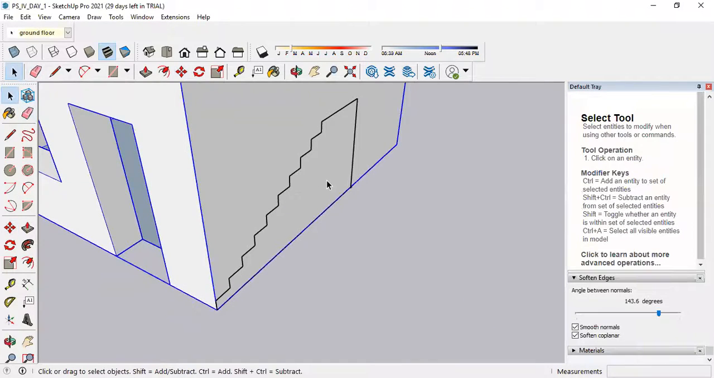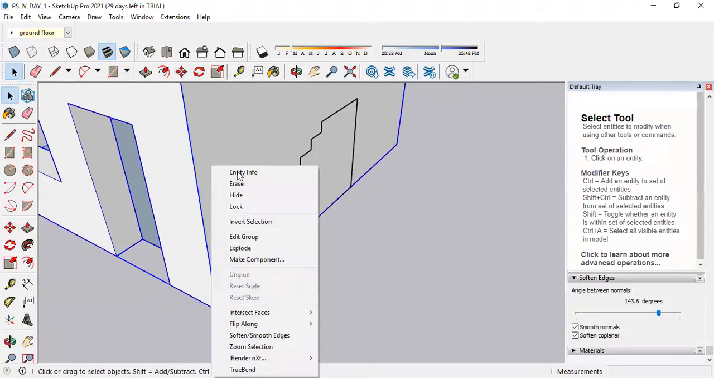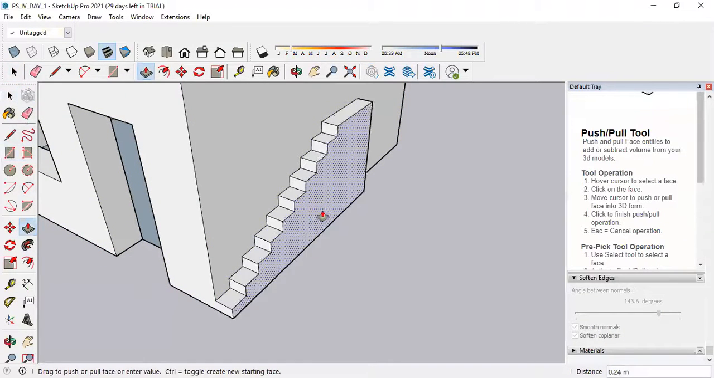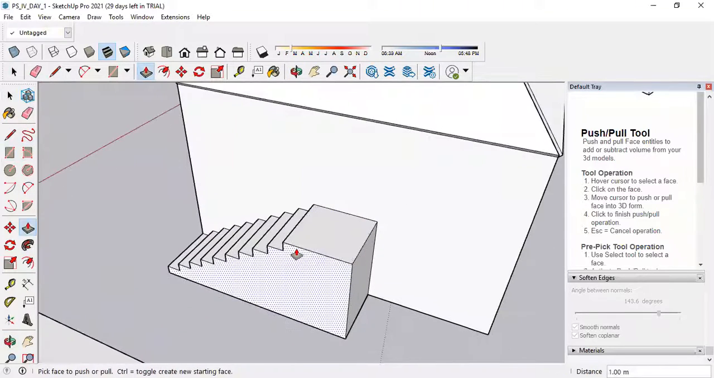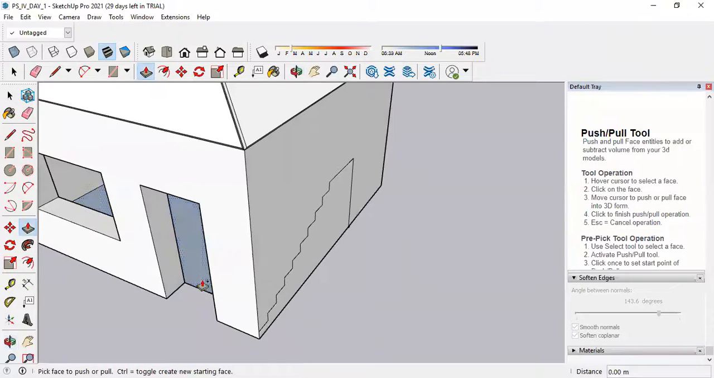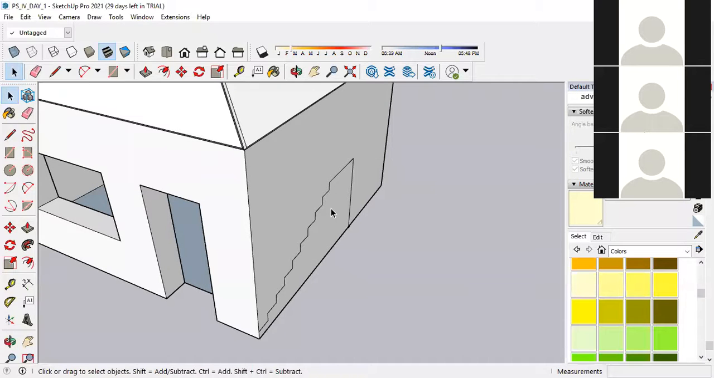If you select this, explode, then select this face, select the push pull tool, and see, our half of the staircase is ready. So before doing this, I can do one thing. It will make my task very easy.